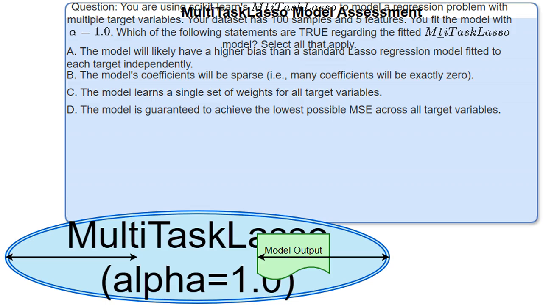I'm using a MultiTaskLasso model with regularization strength, alpha, set to 1.0. A higher alpha value means more regularization, resulting in stronger sparsity, more coefficients becoming 0.